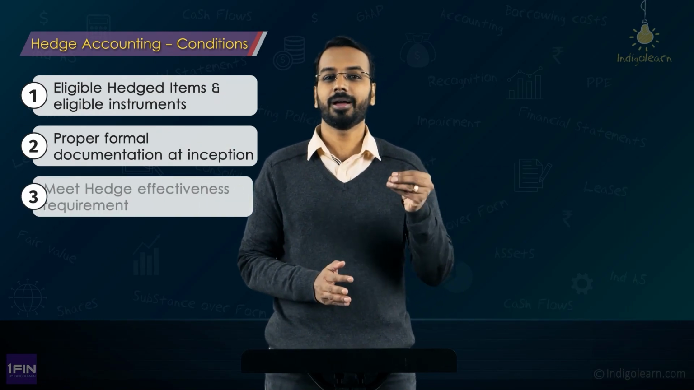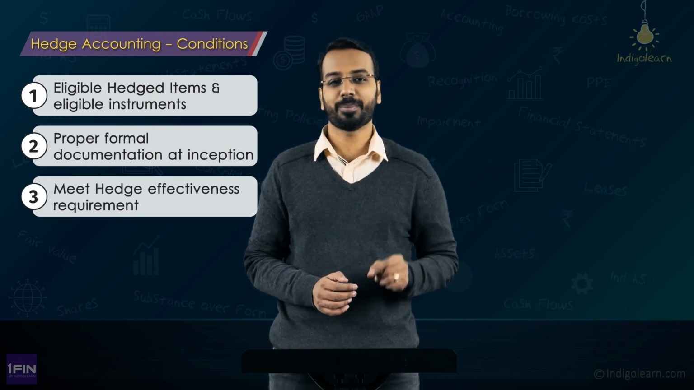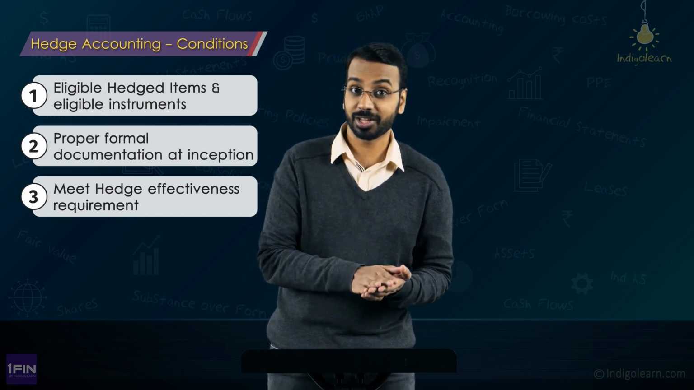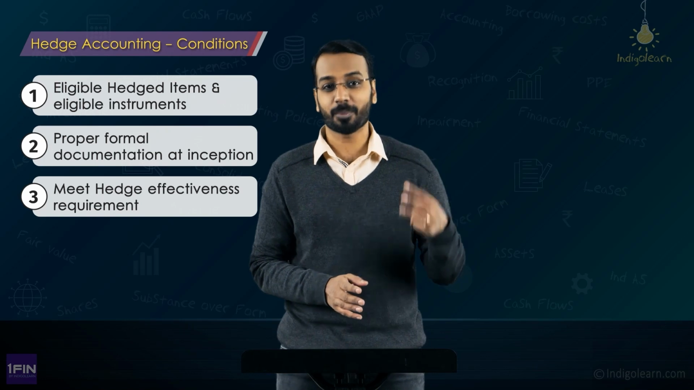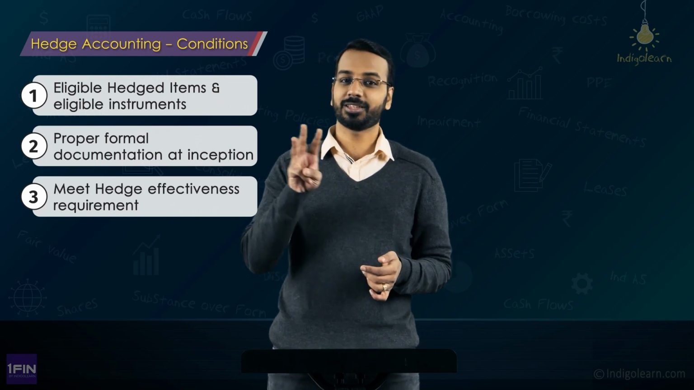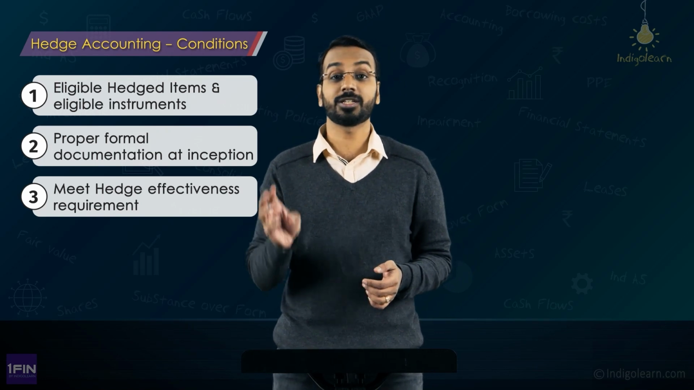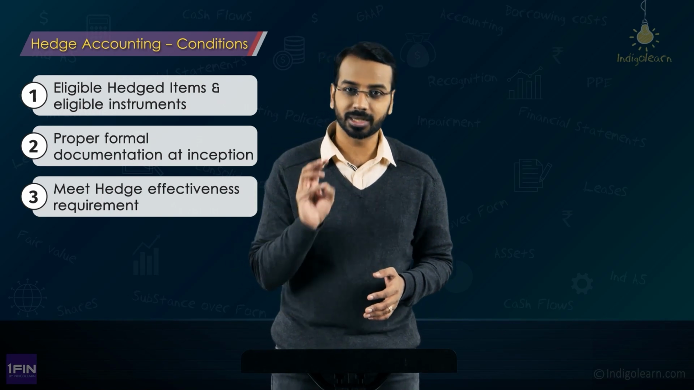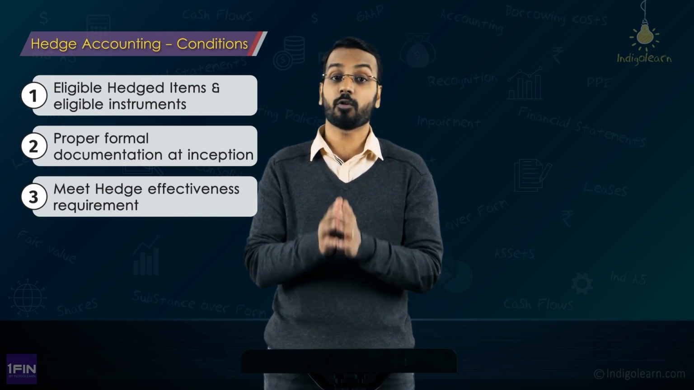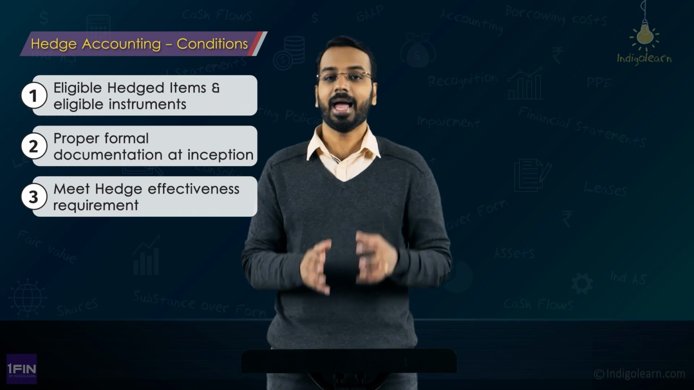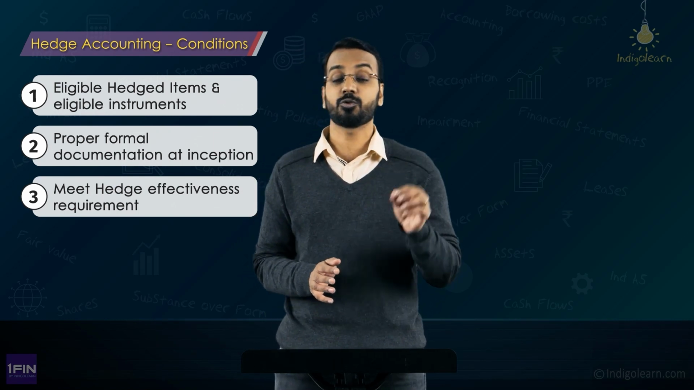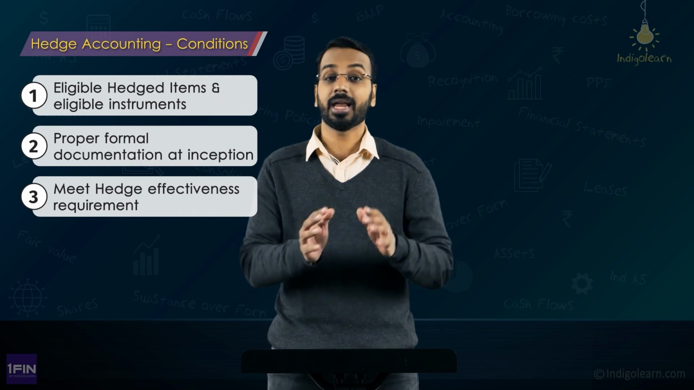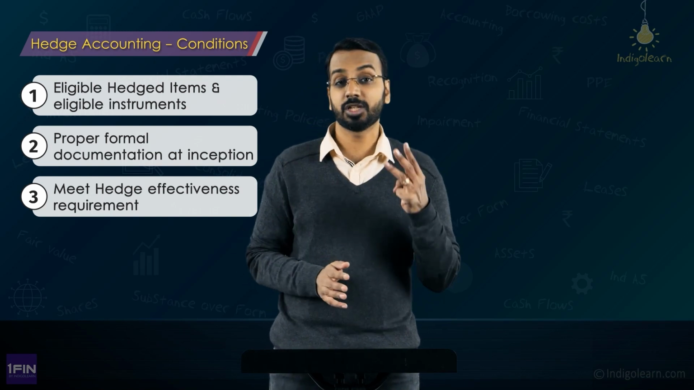Now, moving on to the third condition, which talks about meeting the hedge effectiveness requirement, meaning to say the hedging relationship has to be effective. Now, what do I mean by that? For this also there are three sub conditions. So, basically there are three main conditions: first, it has to be an eligible hedged item and eligible hedging instrument. Second, there has to be a proper formal designation and documentation. And the third is that the hedging relationship has to be effective. It has to meet the effectiveness requirement, and under the effectiveness requirement we have three more conditions.